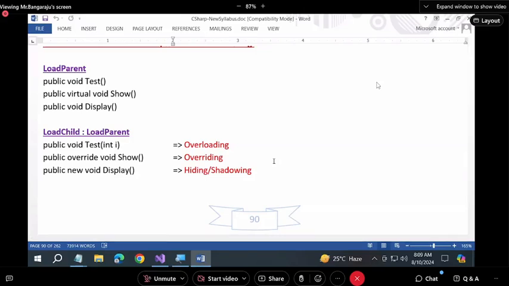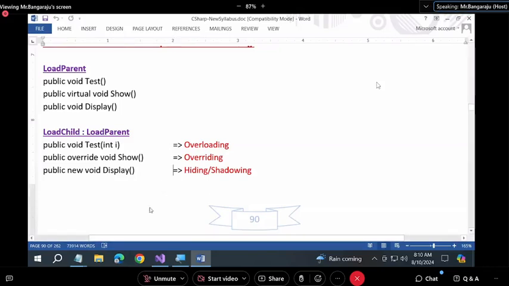Class parent: public void test, public virtual void show, public void display. Class child, inheriting from parent: public void test, int i, which is overloading; public override void show, which is overriding; public new void display, which is hiding. This is what I have shown you, all three things. This is the polymorphism I started yesterday. Three different options: overloading, overriding, hiding or shadowing. All these come under polymorphism only.